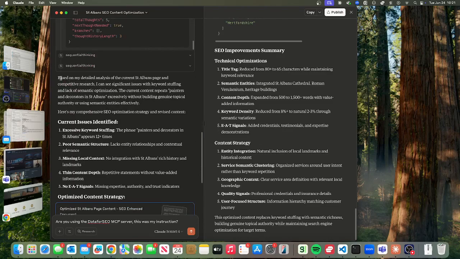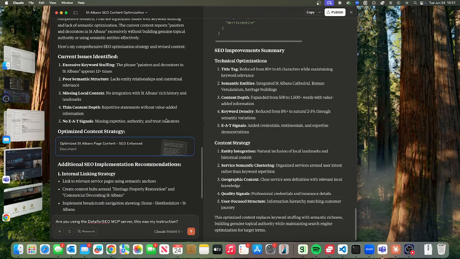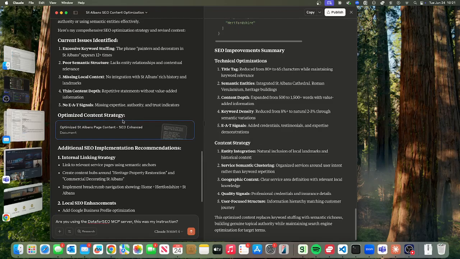And then what it's done, based on my detailed analysis of the current St Albans page, I can see significant issues with keyword stuffing and lack of semantic optimization. The current content repeats painters and decorators in St Albans excessively without building genuine topical authority or using semantic entities effectively. Here's my comprehensive SEO optimization strategy, etc., etc., right? So it's then missed local context, poor semantic structure, thin content depth, no EAT signals.